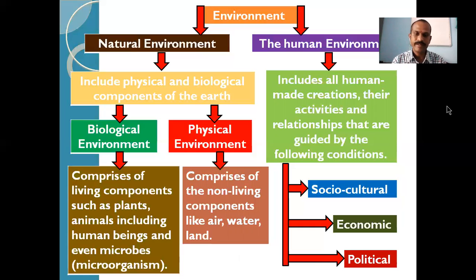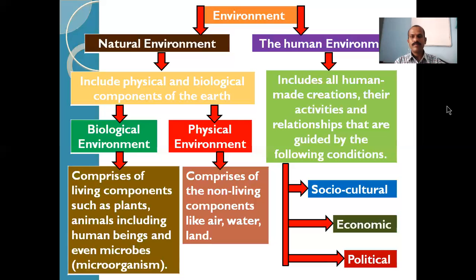So here, in detail with the graph, we have studied the environment and its two major parts, the natural environment and the human environment. The natural environment is further divided into two portions: the biological environment and the physical environment.